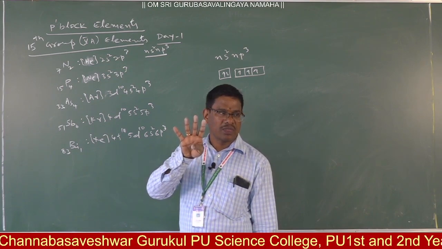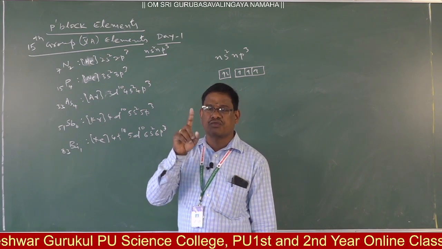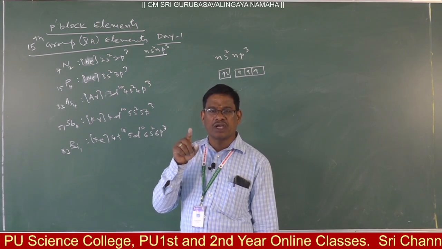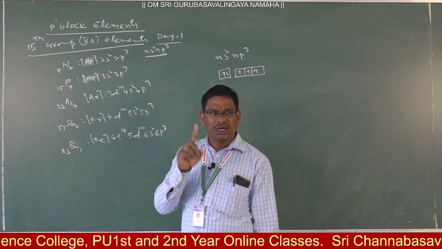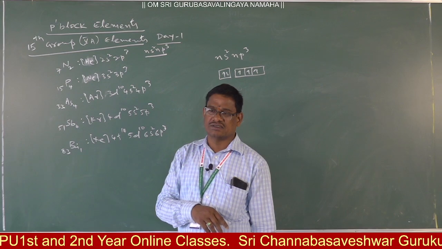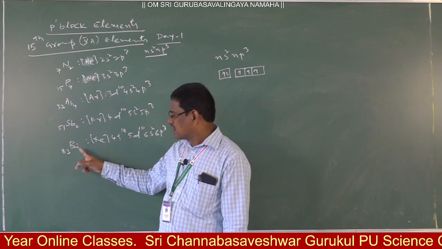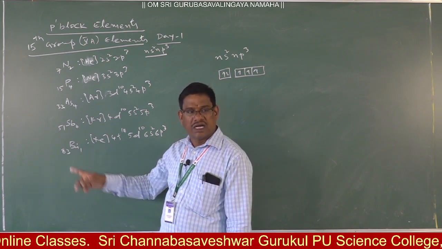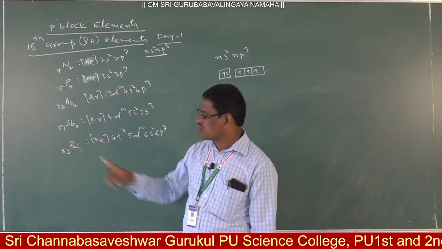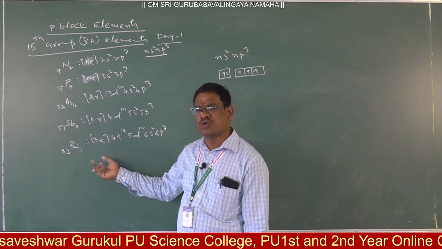The 4n series is nothing but the radioactive elements whose atomic mass is divisible by 4 with remainder 0. Atomic mass of a radioactive disintegrated element divided by 4 leaving remainder 0 is the 4n series. Then 4n plus 1 series is the radioactive elements whose atomic mass is divisible by 4 leaving remainder 1. Remainder 2 is 4n plus 2, and remainder 3 is 4n plus 3.